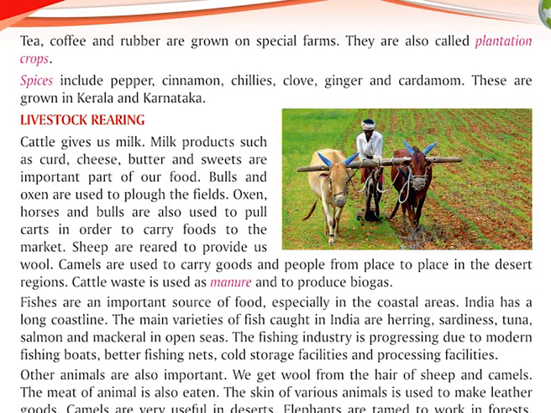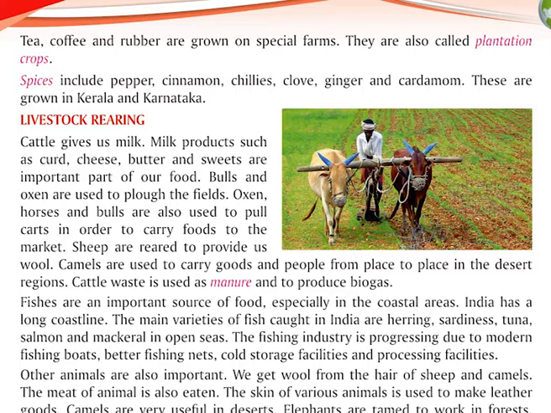Livestock rearing. Cattle give us milk. Milk products, such as curd, cheese, butter, and sweets are important part of our food. Bulls and oxen are used to plow the fields. Oxen, horses, and bulls are also used to pull carts in order to carry foods to the market.